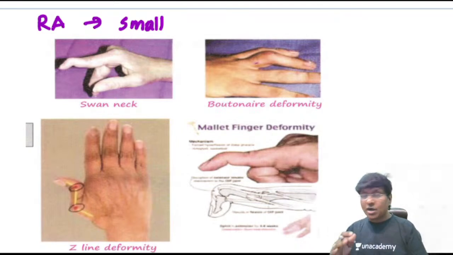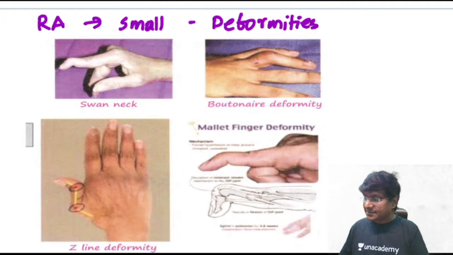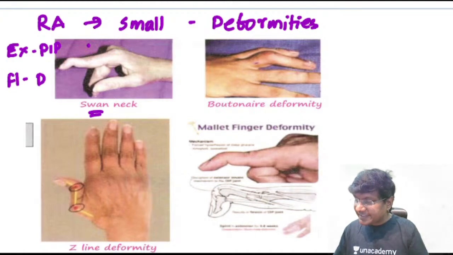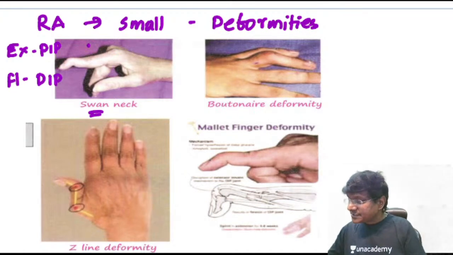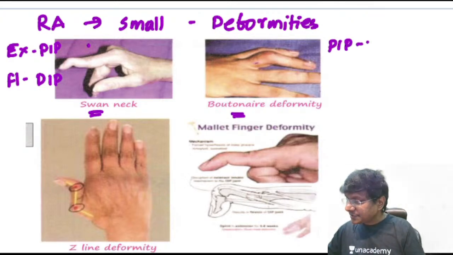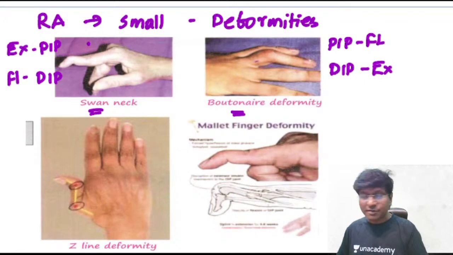Then, in long-standing cases of rheumatoid arthritis, there is development of deformities. So what are the deformities in long-standing cases? One is the Swan-neck deformity, where there is hyperextension of the proximal interphalangeal joint and flexion of the distal interphalangeal joint. The other one is the Boutonniere deformity, which is exactly opposite. In the proximal interphalangeal joint you will have flexion, and in the distal interphalangeal joint, the DIP, you have extension. So these two important things you should know: Swan-neck deformity and Boutonniere deformity.